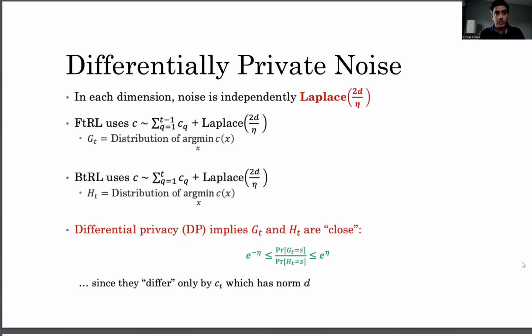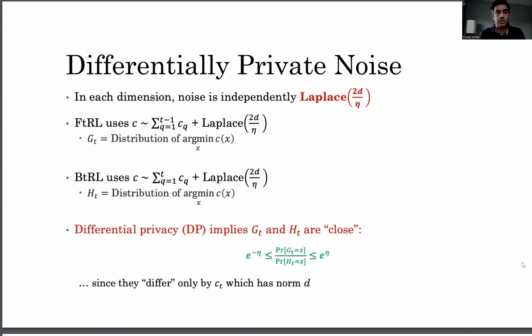A second component that we will use is the concept of differentially private noise. So if the noise we add to each dimension is an independent Laplacian of scale 2d over eta, and we apply that on follow the leader, we get a distribution G of t over possible decision points.